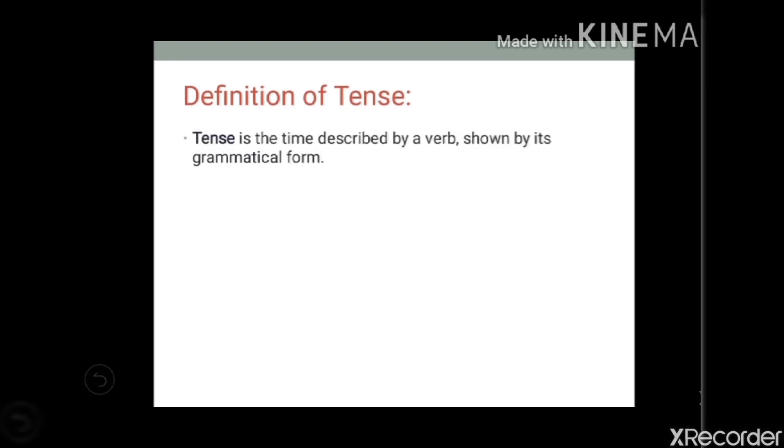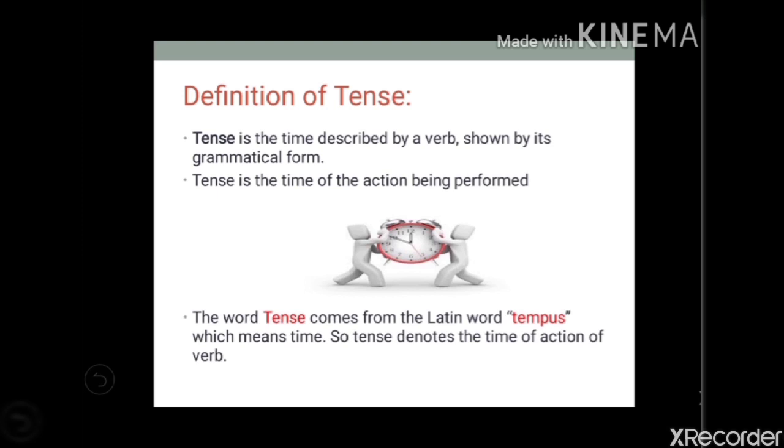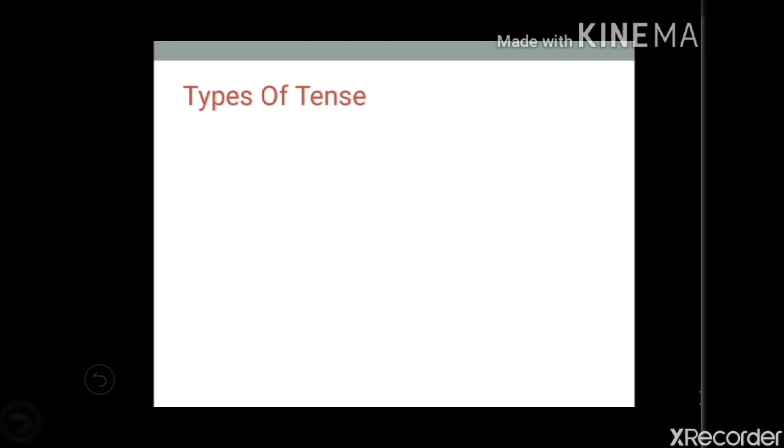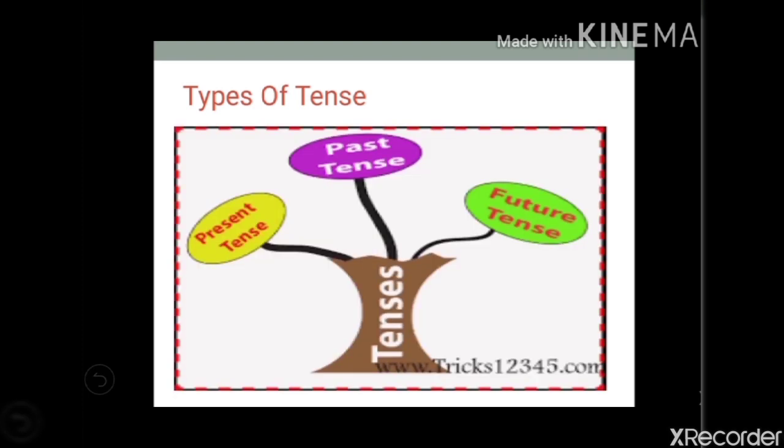The definition of tense is the time described by a verb shown by its grammatical form. So, tense is the time of the action being performed. In simpler words, tense always shows the time. The word tense comes from the Latin word tempus, which means time. So, tense denotes the time of action of the verb. Only remember that tense denotes time of action of the verb. There are three types of tenses: present tense, past tense and future tense.